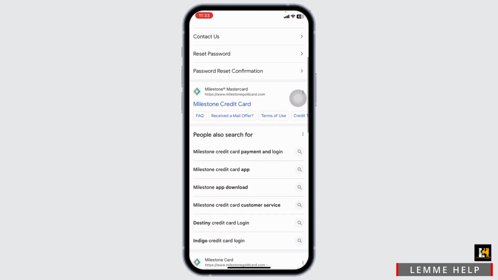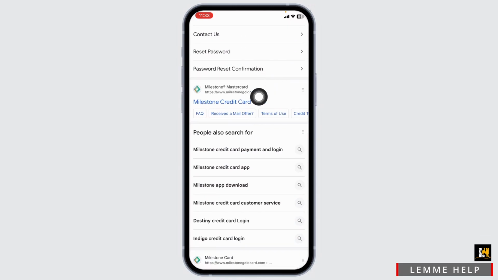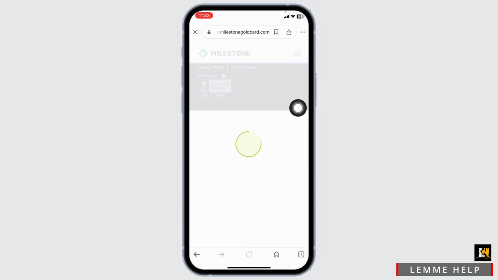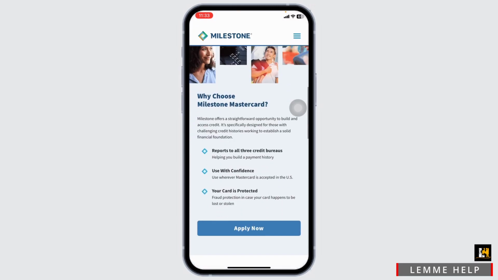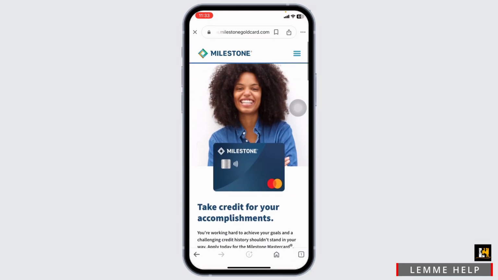With that, different website links will appear. Navigate to this one website, milestonegoldcard.com. Open it. With that, you'll be directed to the official website of Milestone. Now from here, you can easily access your account.